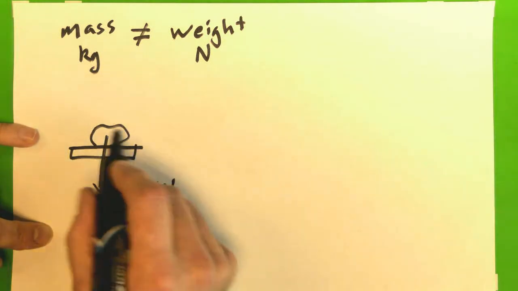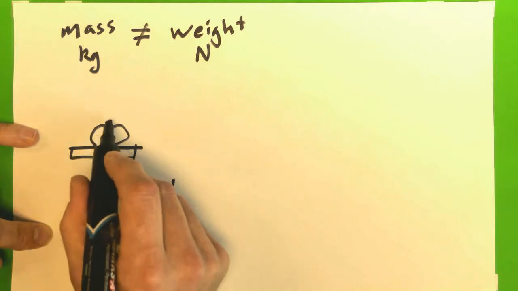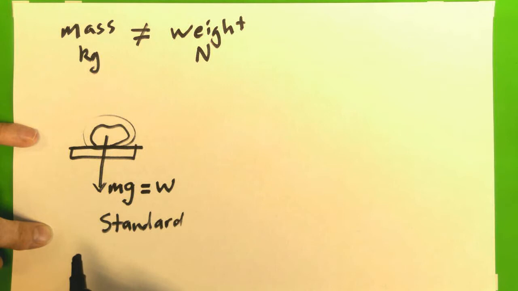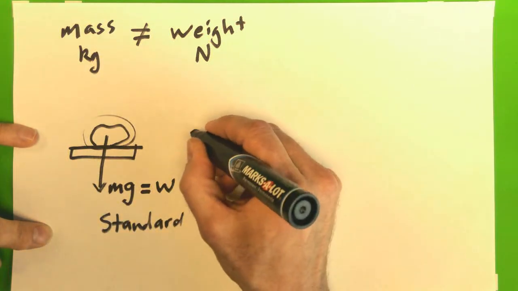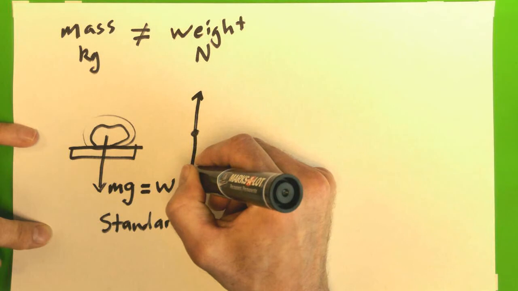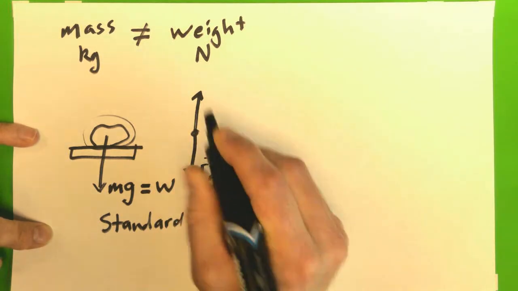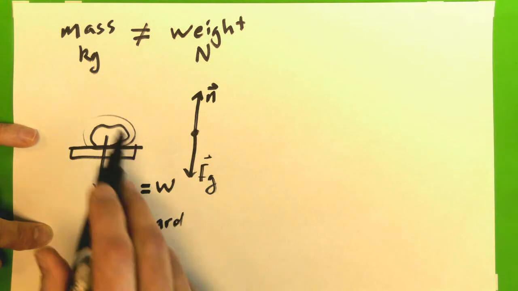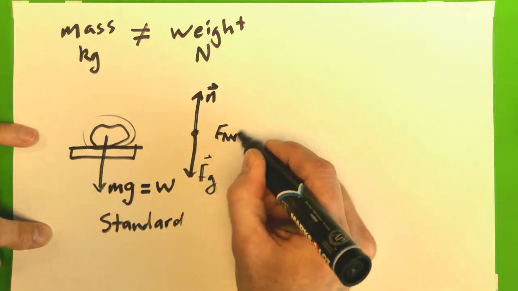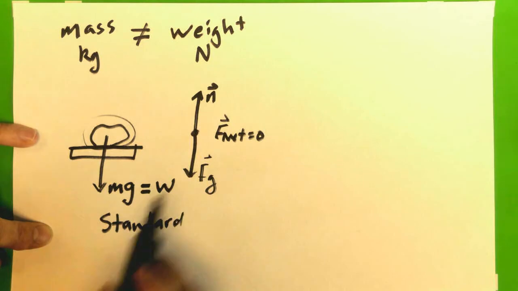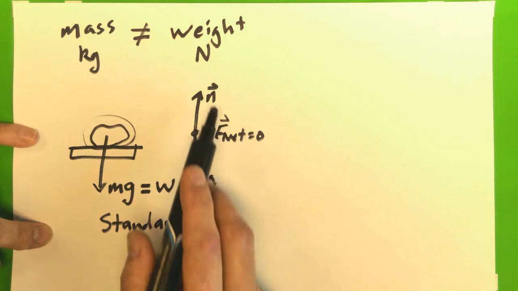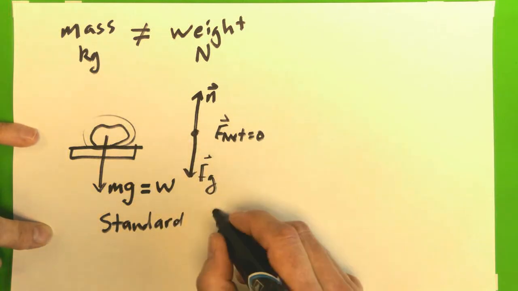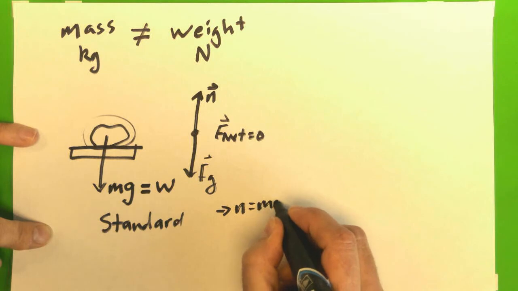Okay. So if I were to do a free body diagram of this situation right here on the rock, so my rock is my object of interest. I look at it and I see force of gravity is pulling down on it, and I see that there is an upward normal force by the scale. So doing that, I get upward normal force, downward force of gravity. And because it's in equilibrium, I know that F net is 0. And therefore the upward normal force must equal the downward gravitational force. And I can say N equals mg.